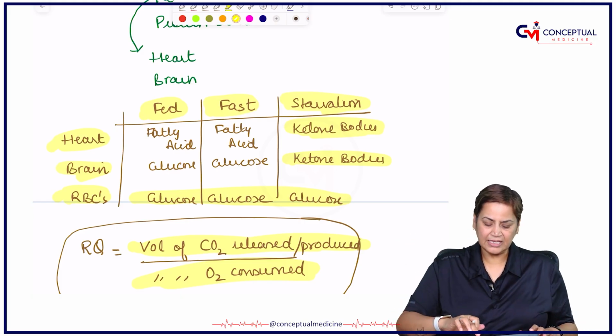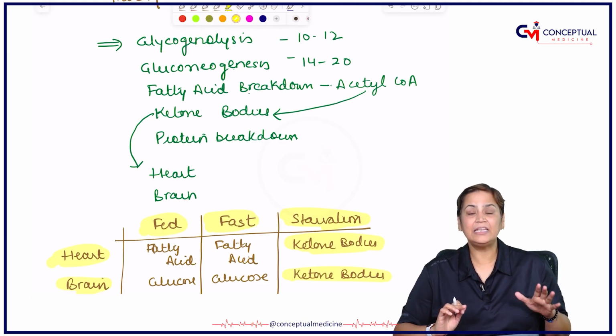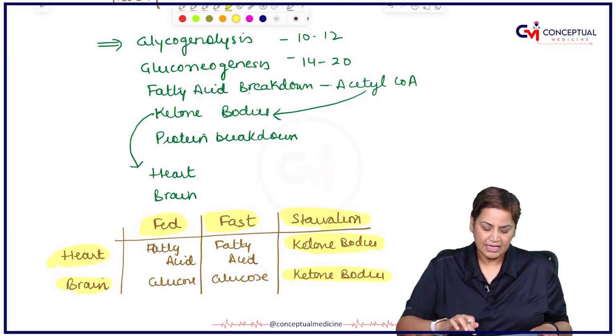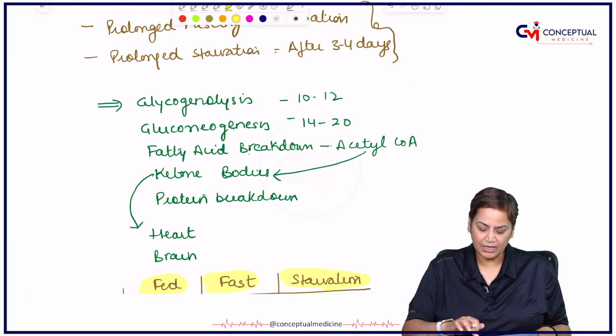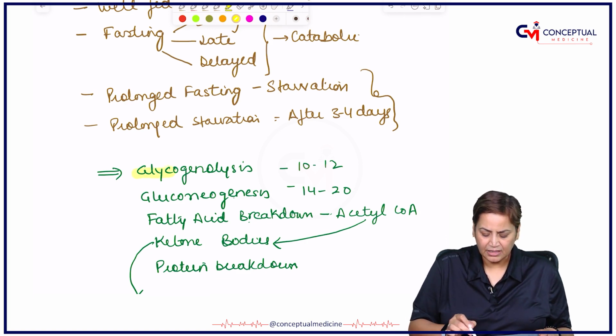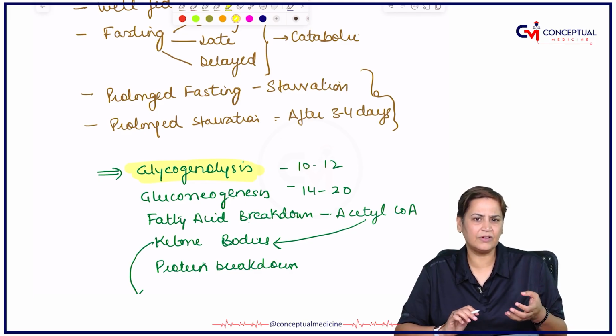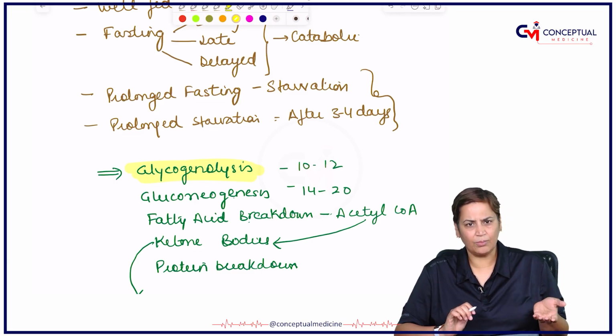So this is the respiratory quotient, which plays a very, very important role in nutritional biochemistry. Here I have not mentioned the time period, but the most important point to remember is that the first substrate which is giving energy to the body is glycogenolysis.